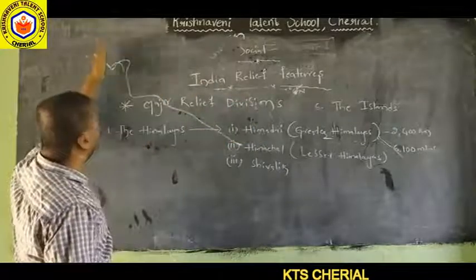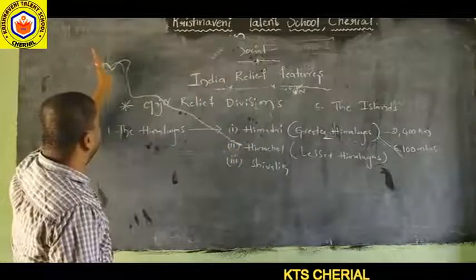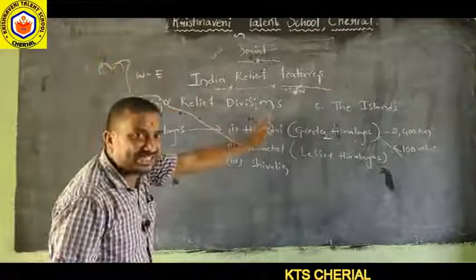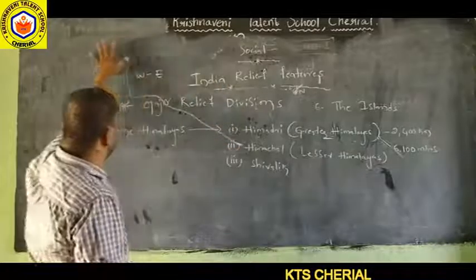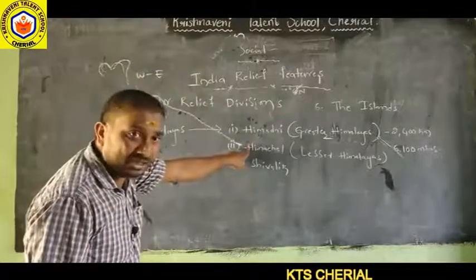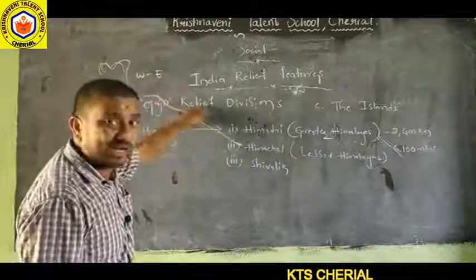These Himalayan mountains run in a west to east direction.